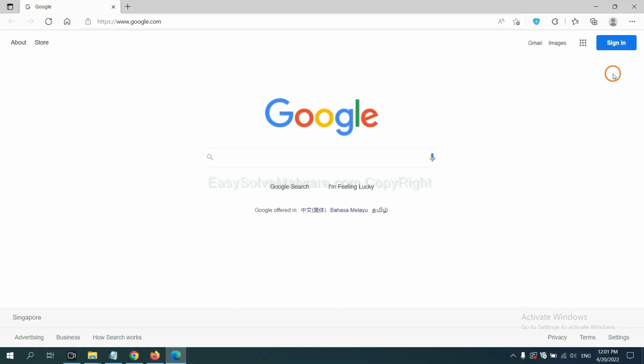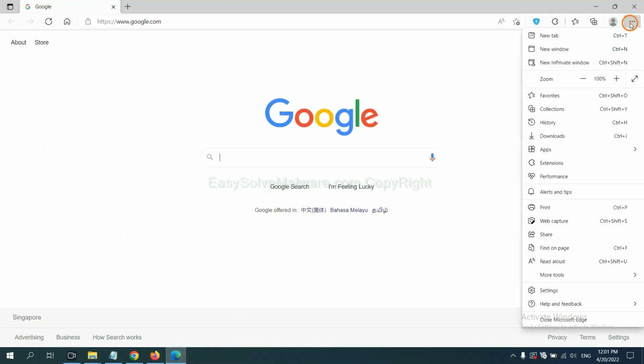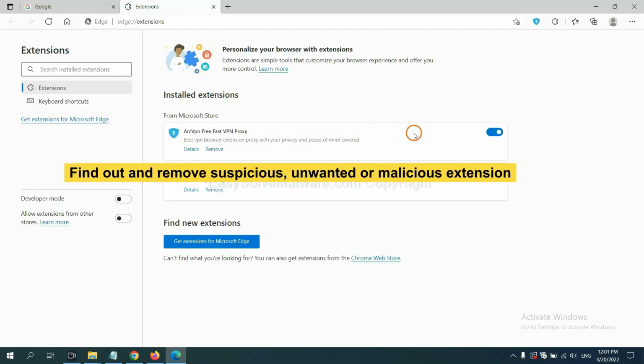On the Microsoft Edge browser, click the menu button. Now right click on Extension and click Manage Extension. Now delete all the suspicious or unwanted extensions. Click Remove.